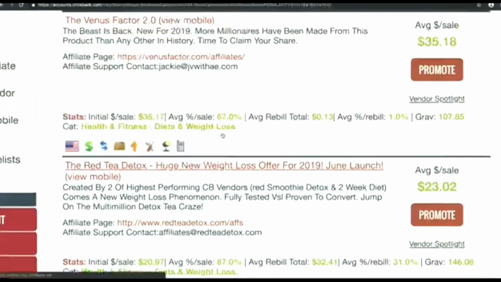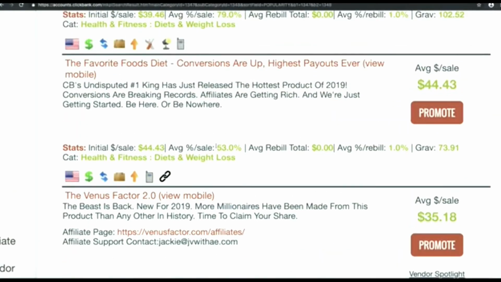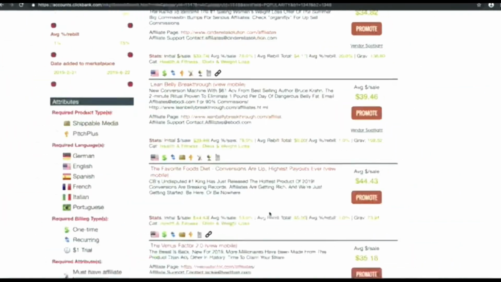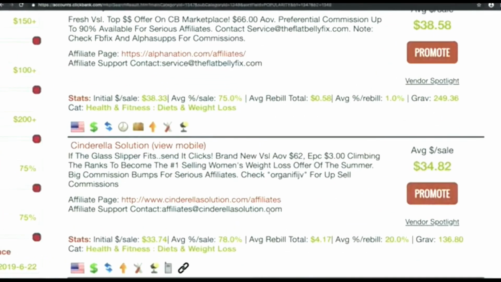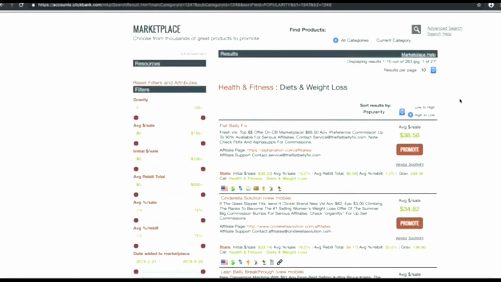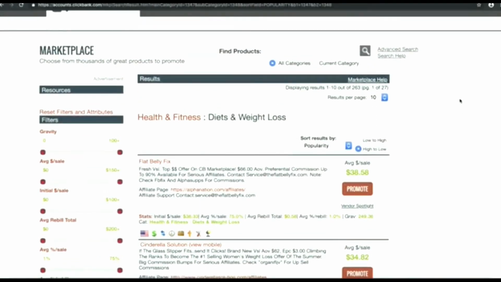So here you can see this product right here is a little bit more expensive, but also you're going to get lower commission. So this product right here has even lower commission. Here you can see this one has 79% commission. So you also want to check that out when you're trying to promote ClickBank products. Also, you want to go with a gravity higher than, let's say, 30, because that means that affiliates are getting sales for this product. So that is going to show us that this product actually sells. So if this product actually sells, that means that we are also going to make some commissions from people that are interested in weight loss.